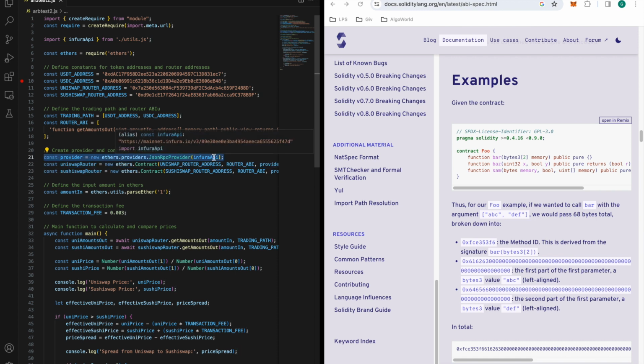But this is where you can manually just put in a string with your API key, similar to the way I did it here. You can put it in between this actual string, that's it. But again, I want to hide it from you guys because I'm not sharing my API key.